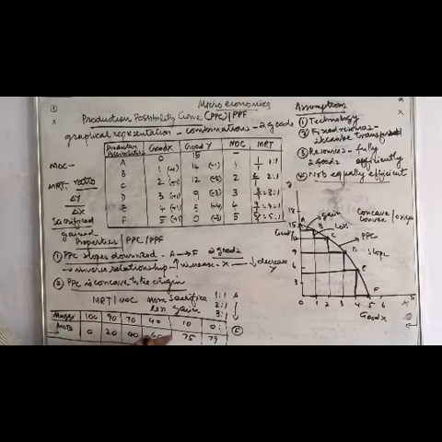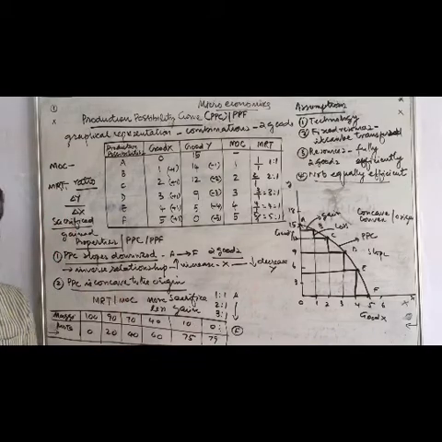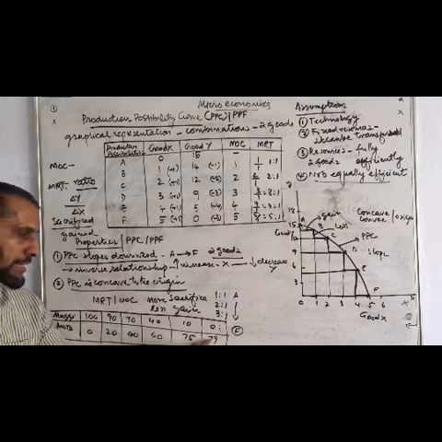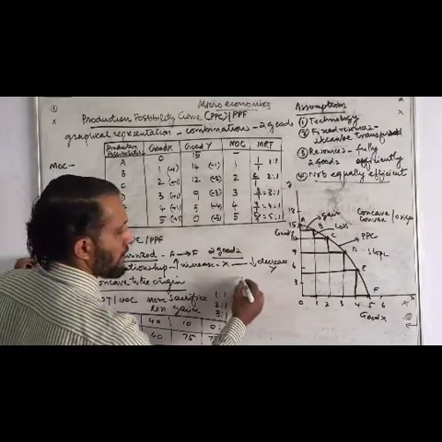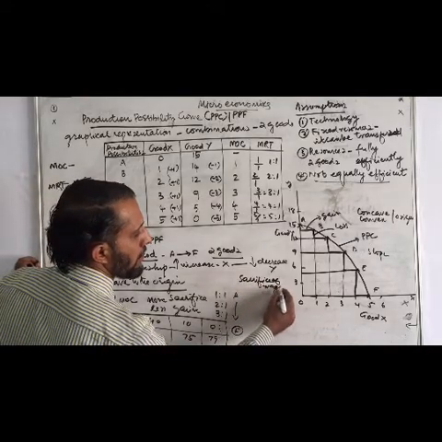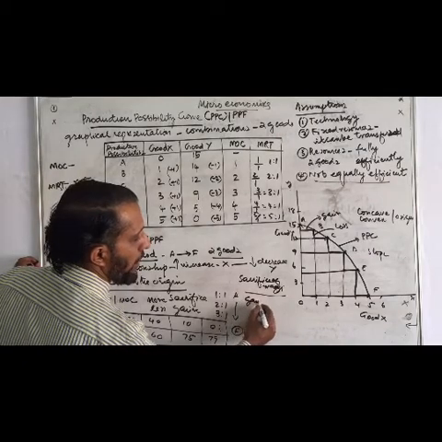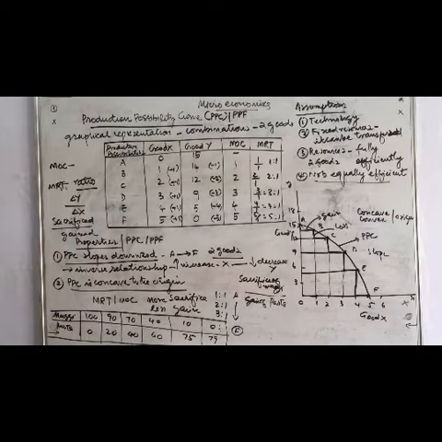Okay, I'll read, if it is not possible to see the last portion. Production of Maggi, I'm reading first: 100, 90, 70, 40, 10 and 0. It will be correct. For production of pasta: 0, 20, 40, 60, 75 and 79. So what is the equation? Equation of MRT: sacrifice of Maggi divided by gain of pasta.